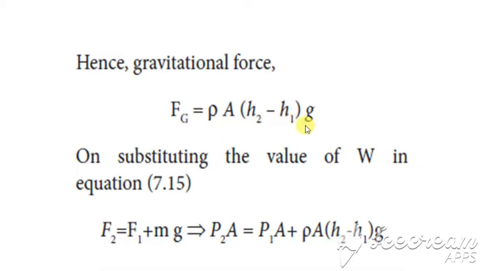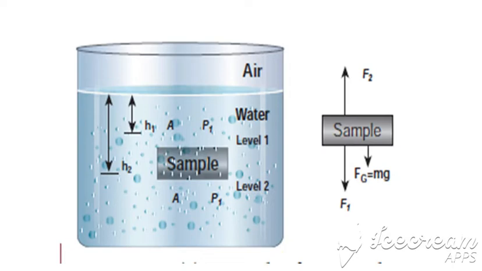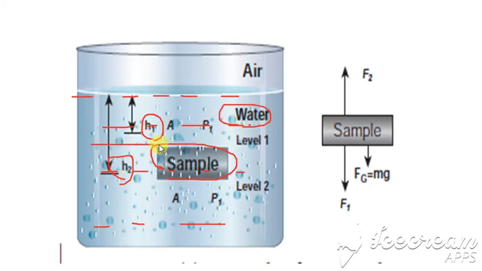Now what is the diagram which is given here is, so this is a diagram. In this we consider this to be the liquid, and inside this liquid we are considering a sample, and this sample is being placed at a height h1 and h2. So this is water, and this is considered to be level 1, and here it is considered to be level 2, and here is air.